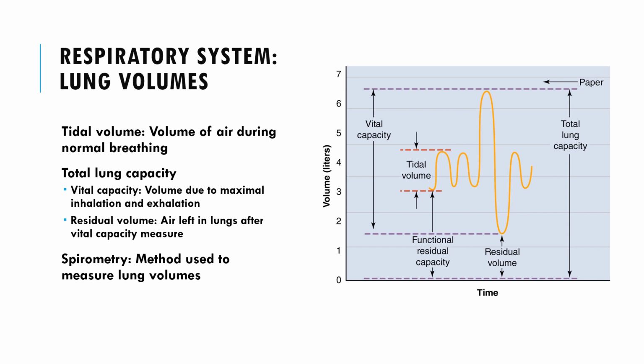And then the residual volume is the volume of air that remains in the lungs even after maximal exhalation. It is necessary to keep the alveoli inflated and prevent lung collapse. It's typically about 1,200 to 1,300 milliliters.